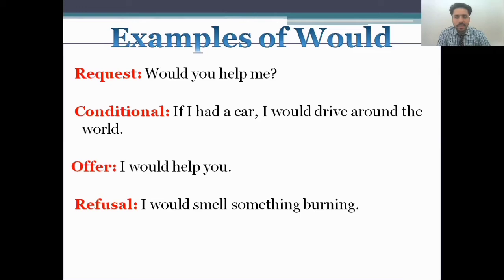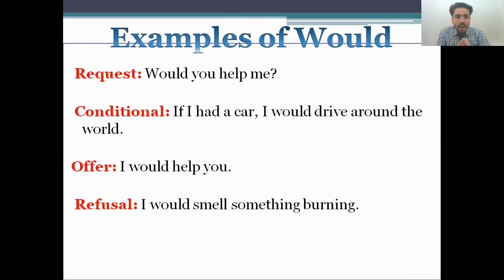You see in the sentence that there is a question mark, that someone asked, would you help me? And the conditional: if there is a condition, then if I had a car, I would drive around the world. It means there's a condition. This is all about the conditional. And the offer: I would help you. This is an offer, or you can ask someone, would I help you or not?